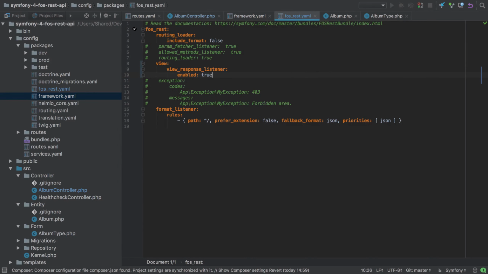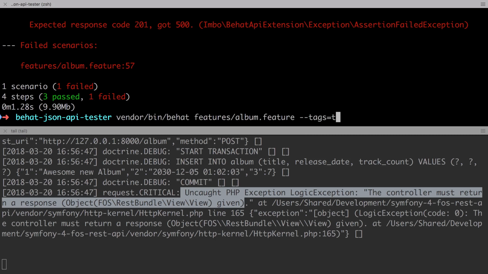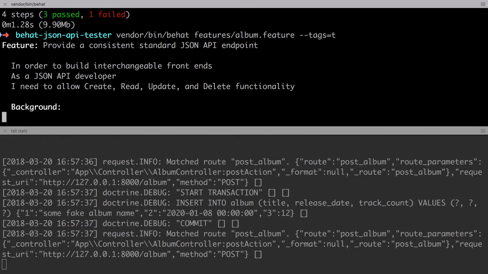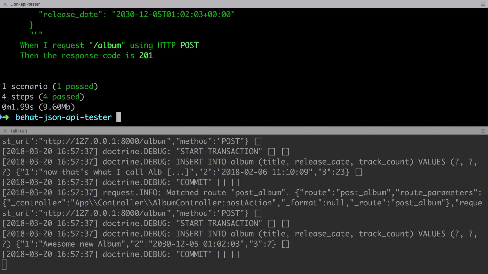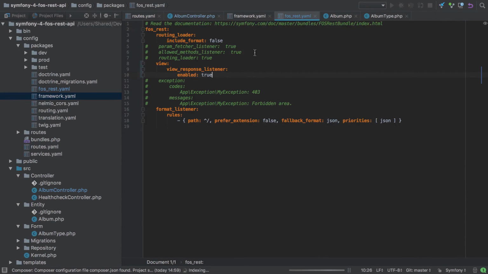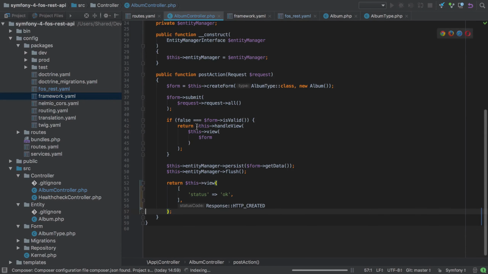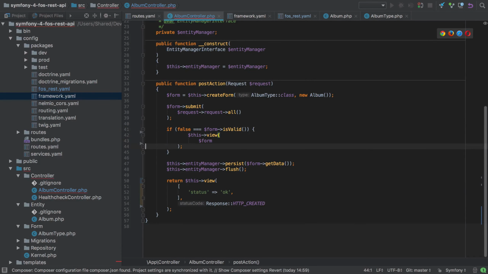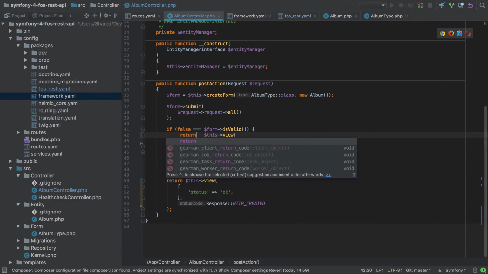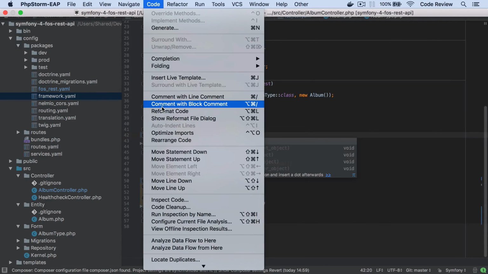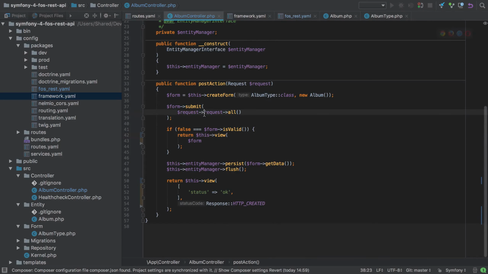So we can now validate this by sending in that same test that was just failing a moment ago, and this time we get a pass. Now in the post action of our album controller, we don't just return a view at the very end of the method, we also do return a view if our form is considered to be invalid, so we can make that update as well. But note that you can use both in the same controller method. As ever though, stick to one, it makes your life easier and your code easier to reason about.